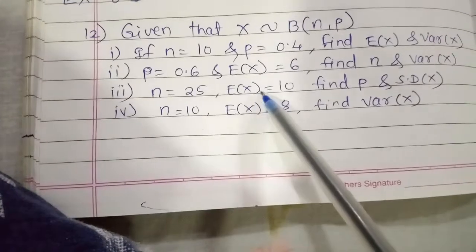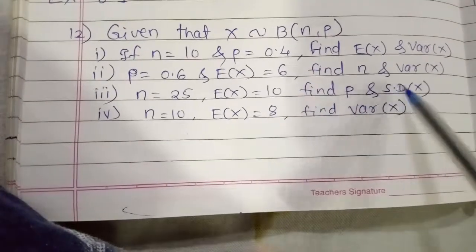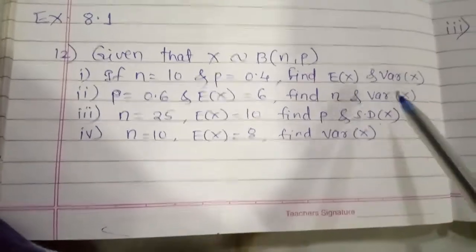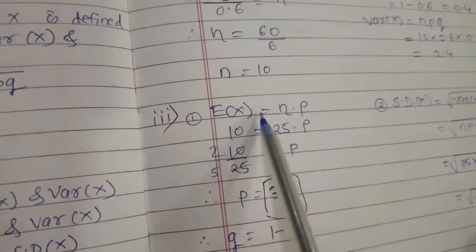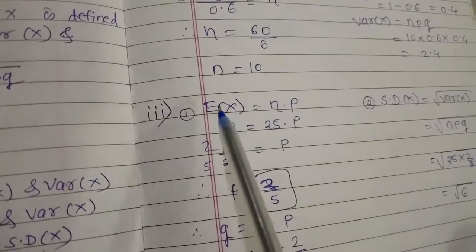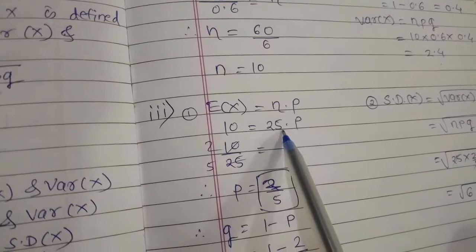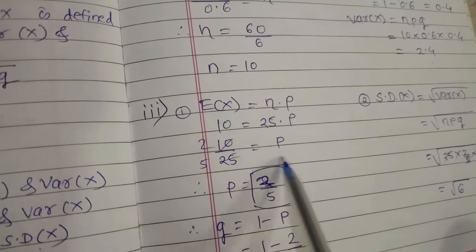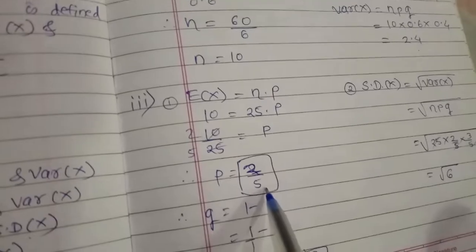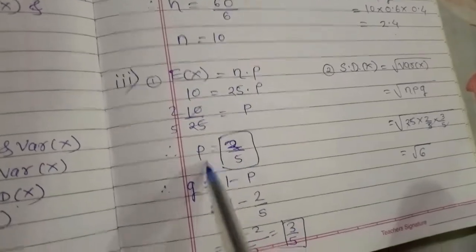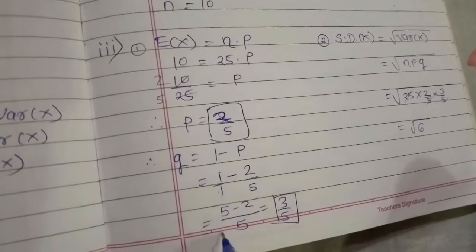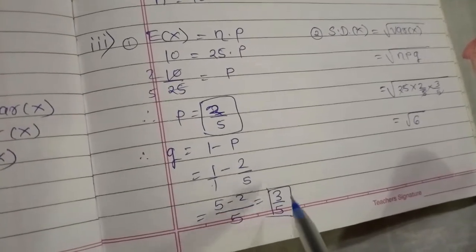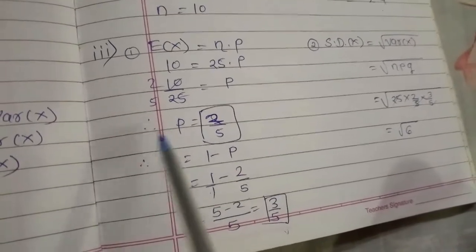Now the third example: n is equal to 25, E of x is 10, and we have to find p as well as the standard deviation. We are given the values of n and E of x. So E of x is equal to n into p, and we are given E of x and the value of n. So putting this in, we will calculate the value of p. So p will be 2 by 5. Since we found p, we can easily find q, that is 1 minus p. 1 minus 2 by 5, so by taking the LCM, 5 minus 2, we get 3 by 5. So these are the values of p and q.